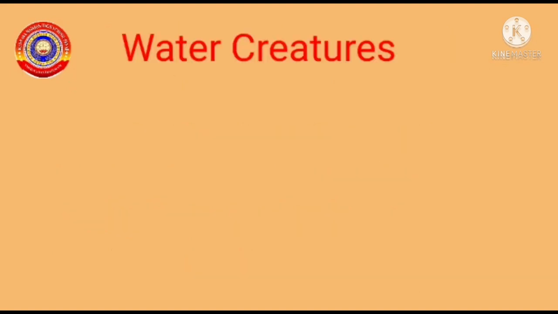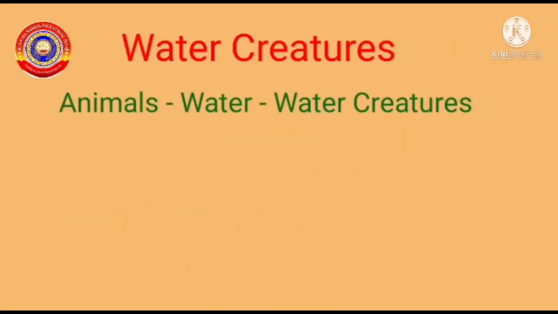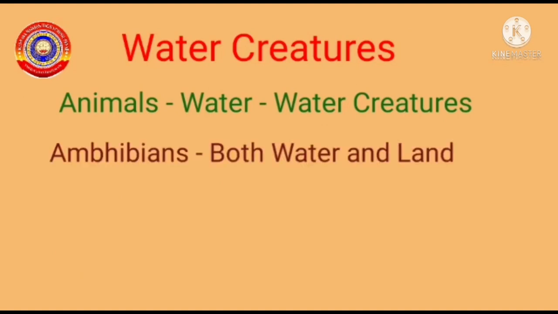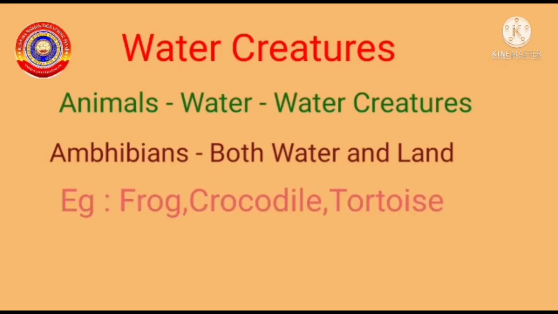Some animals that live in water are called water creatures. Amphibians are the animals that can live both in water and on land. Examples are frog, crocodile and the tortoise. Is it clear now?